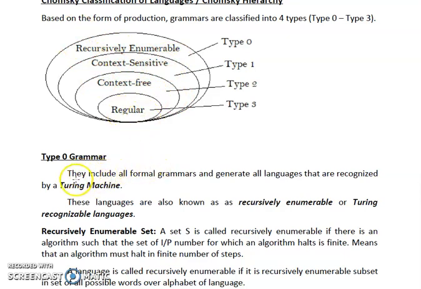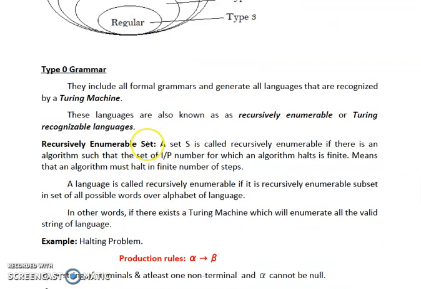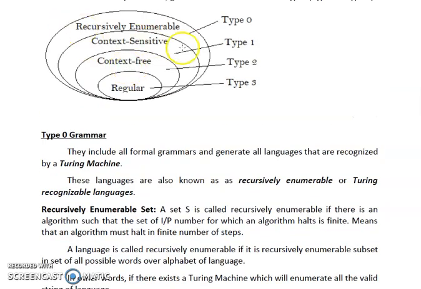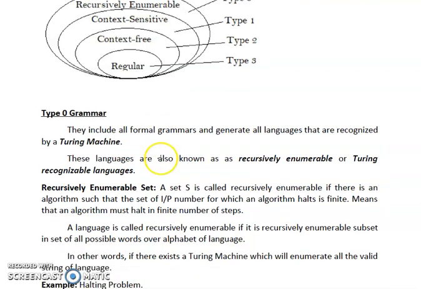That's why we are saying that they include all formal grammars and generate all languages that are recognized by a Turing machine. As we know from our videos, the Turing machine provides the solution for all the problems. That's why the recursively enumerable grammar can be generated using a Turing machine.